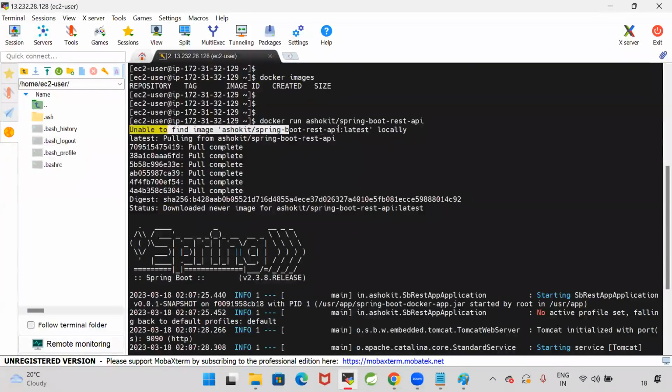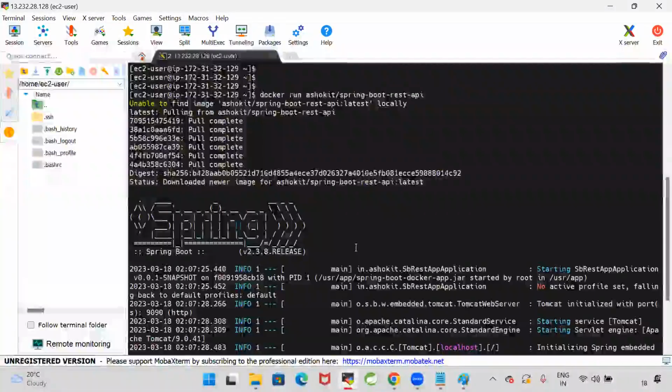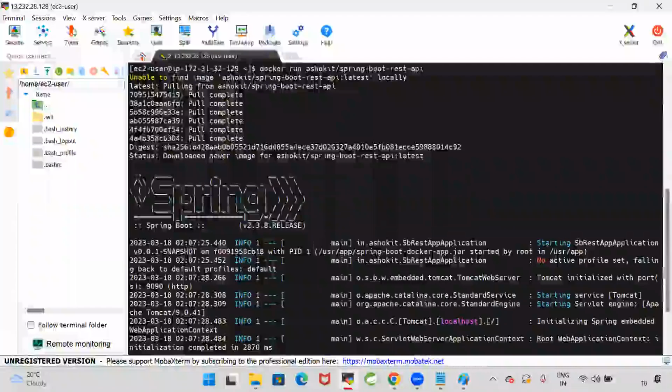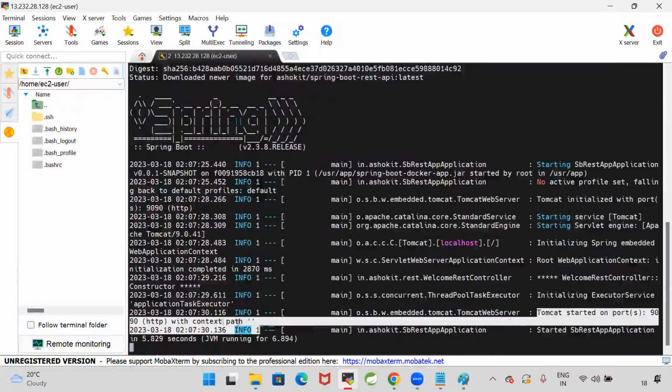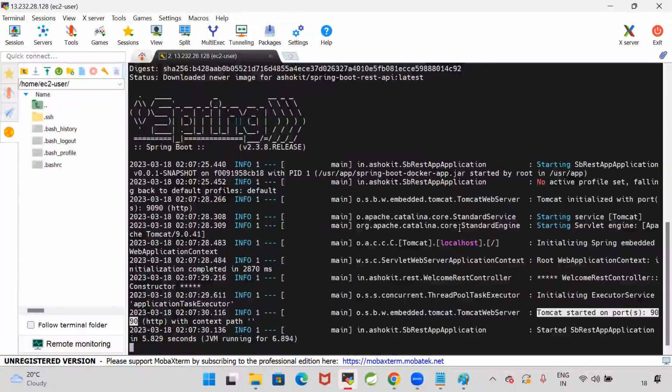So when the image is not available locally, it is pulling that image from the Docker Hub. After pulling the image, it is running the image. What is the meaning of running the image? Running our application. In that image, our application code is available, and Java software is available. Using that Java software, it executed my Spring Boot application jar file. Once the Spring Boot application is executed, we can see the Tomcat server started with port number 9090.